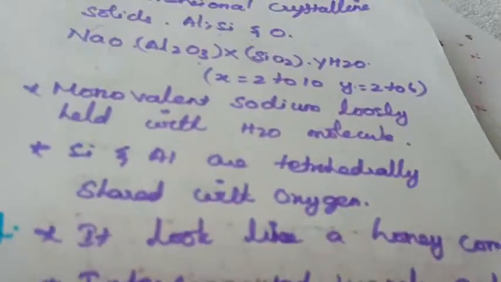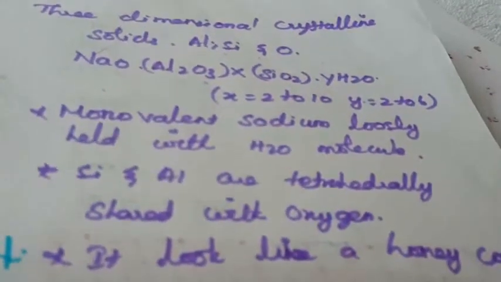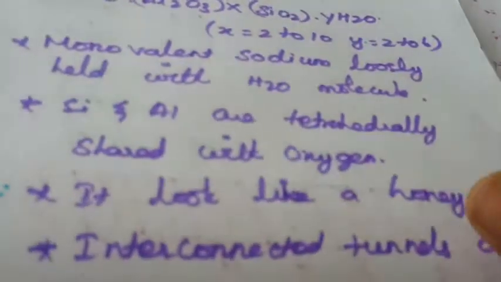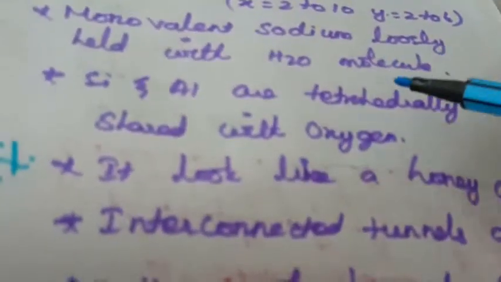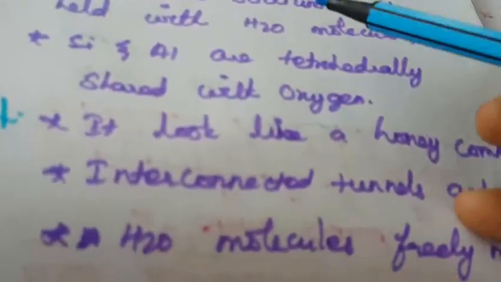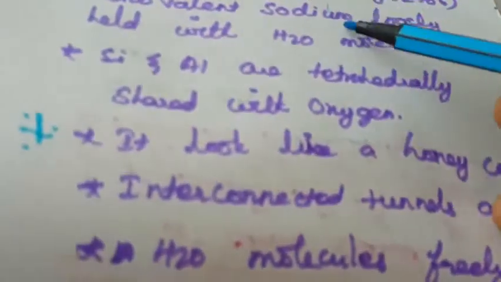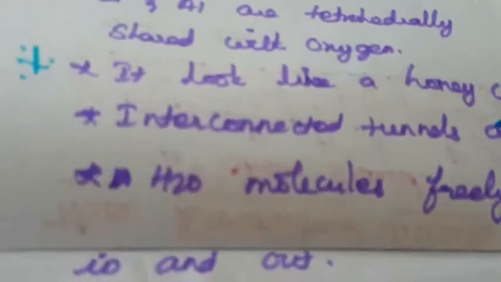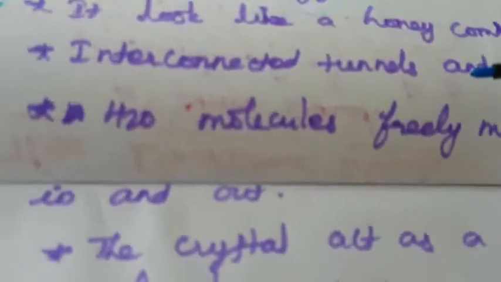This is an important one, the zeolite. It is repeatedly asked in questions. What is meant by zeolite? It is used like a molecular sieve. It is a three-dimensional crystalline solid. A monovalent sodium is loosely held with a water molecule. Silicon and aluminium are tetrahedrally arranged with the oxygen, so it looks like a honeycomb. It is interconnected with tunnels and cages, so the water molecules freely move in and out of this compound. So another point is that it acts as a molecular sieve.